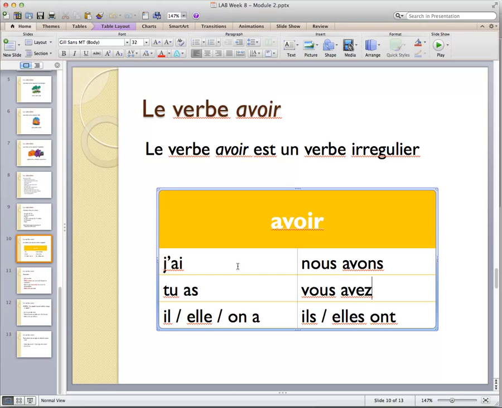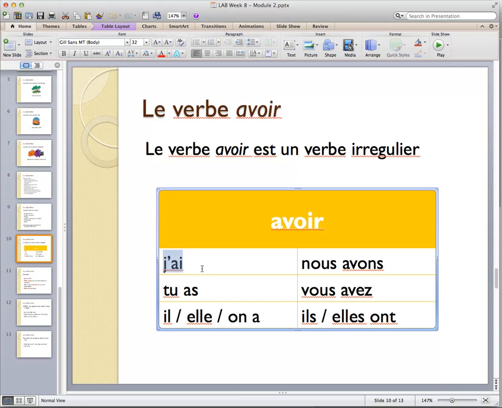Let's practice the verb again. Répétez. J'ai, tu as, il a, elle a, on a, nous avons, vous avez, ils ont, elles ont. You have to put the verbs in this order.